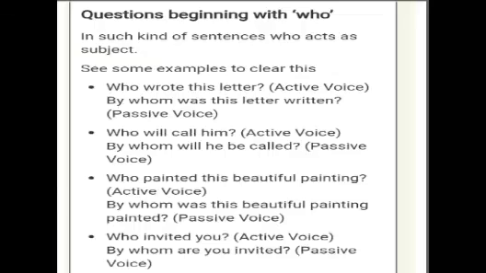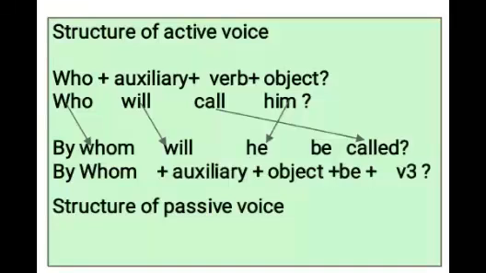Question beginning with who. In such kind of sentences, who acts as subject. Who wrote this letter? By whom was this letter written? Let's understand it with an example. Here is the structure of interrogative sentences with who and whom. Structure 1. Who, auxiliary, verb and object. Let's make this clear with an example here in this image. Who will call him? Who will change to by whom in passive, and it is placed in the beginning of the sentence. Who is subject, will call verb and him object.